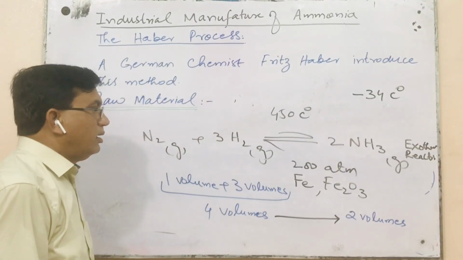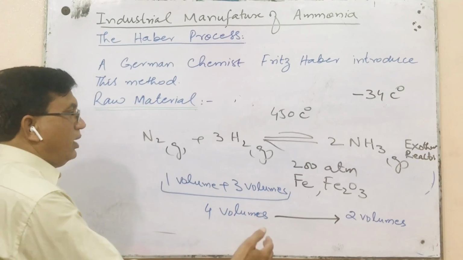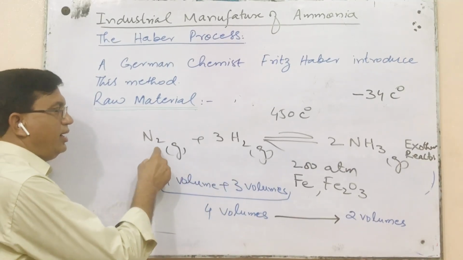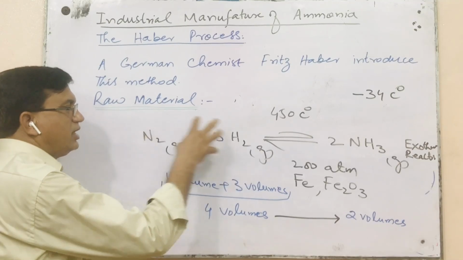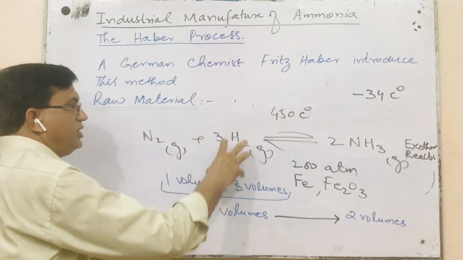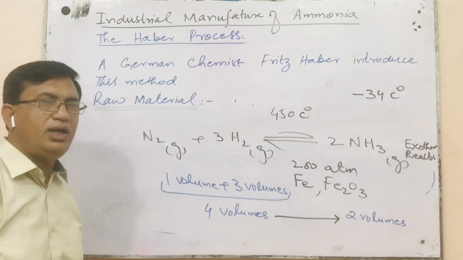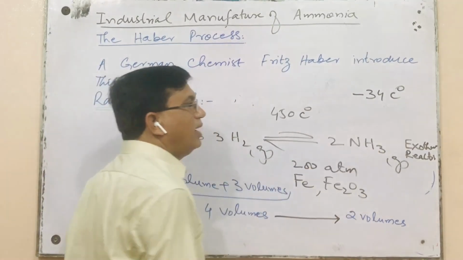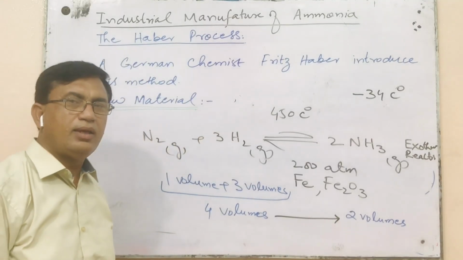While on the other hand, no such forces are created in nitrogen molecules themselves and hydrogen molecules themselves. That's why both of these will remain in the gaseous form while ammonia will be liquefied at minus 34 degrees centigrade.